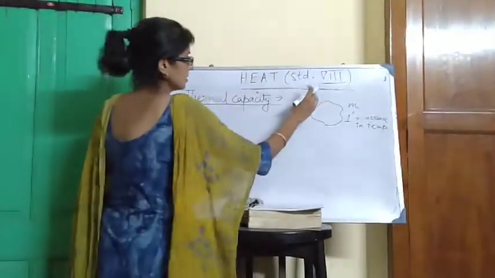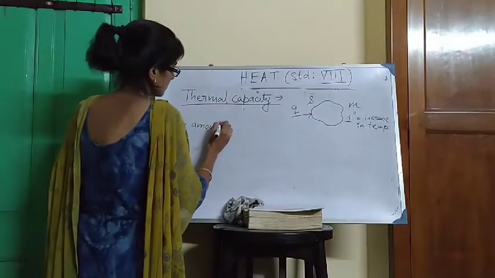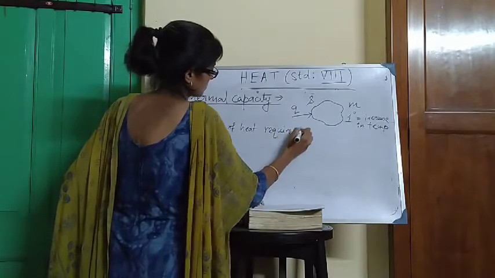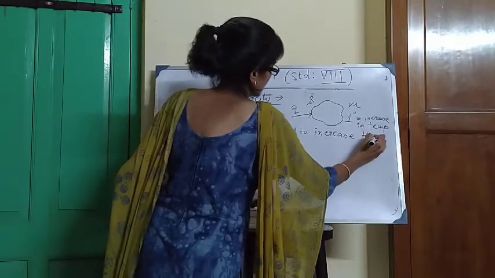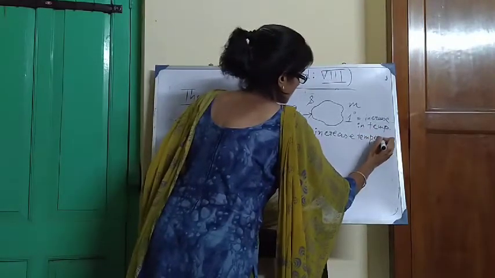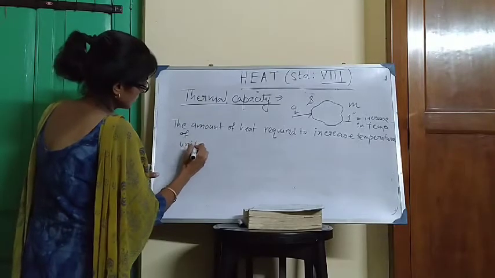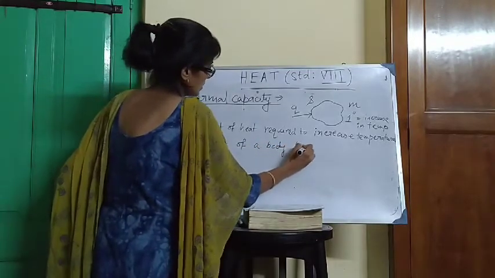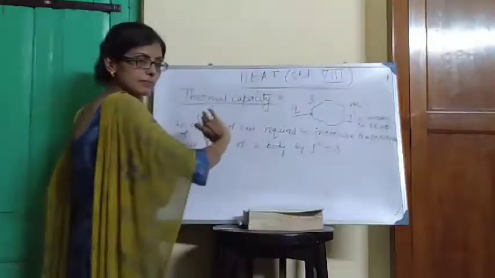Okay. According to the definition of specific heat, we can write that the amount of heat required to increase the temperature of unit mass of a body by 1 degree is S. Okay, arbitrary mass of the body is M. Apply unitary method.